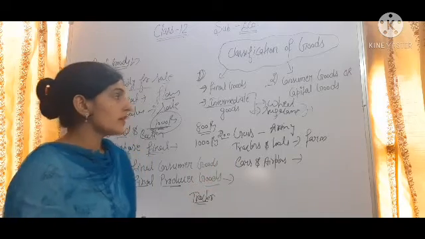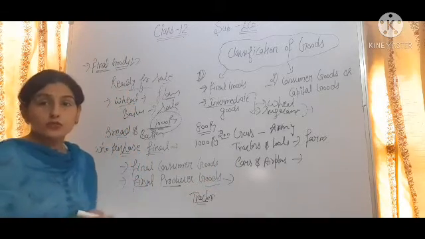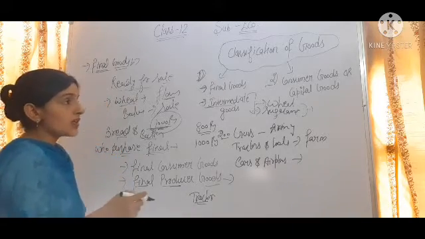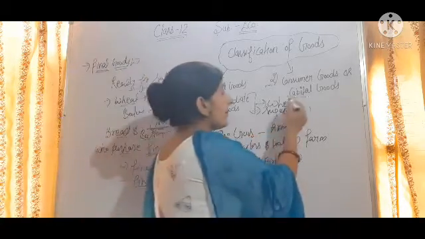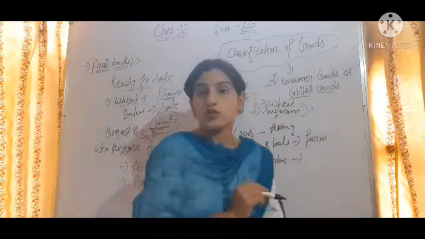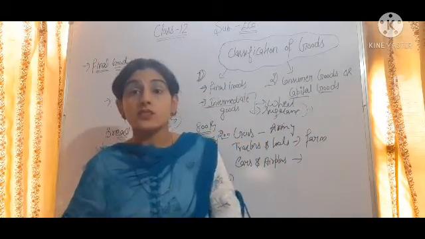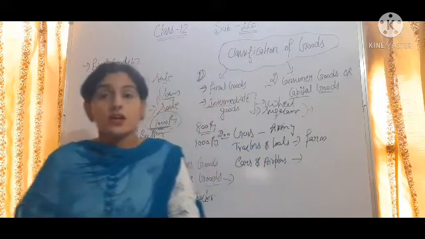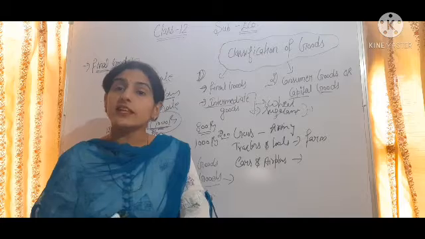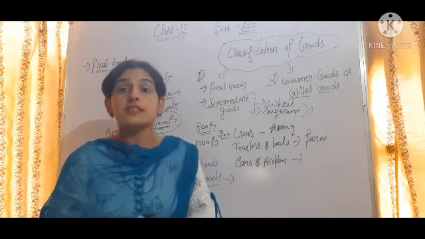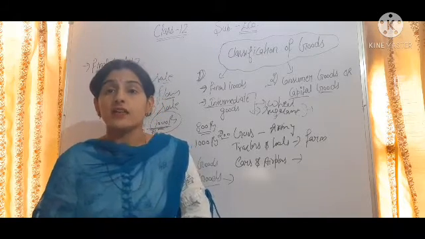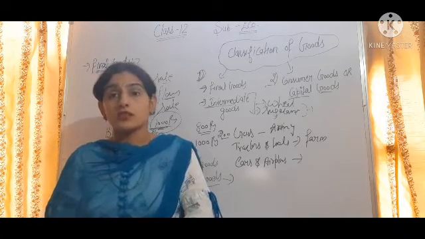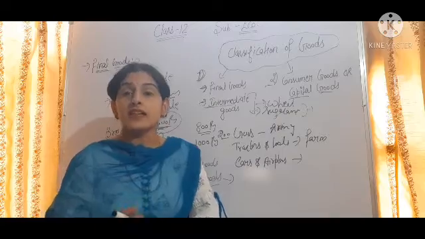Okay, so intermediate goods are those goods which are under the production process. Then we have consumer goods or capital goods. Consumer goods are those goods which are used by the consumer to satisfy their direct needs. It means milk, bread, butter, clothes, shoes that are used by the consumer to satisfy their direct need.